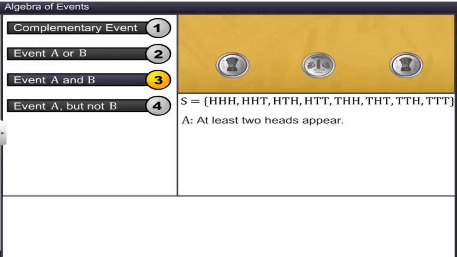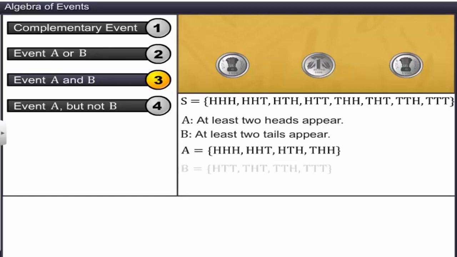Now, event A and B is a null set because there is no common element between A and B. This implies that both the events cannot occur at the same time, and thus they are exclusive to each other. Such events are called mutually exclusive events. 2 events A and B in a sample space S are said to be mutually exclusive if A intersection B is equal to null set, or A and B are disjoint sets.